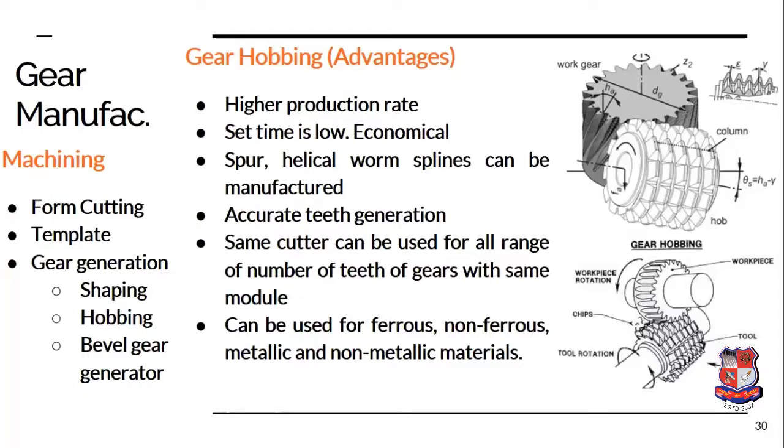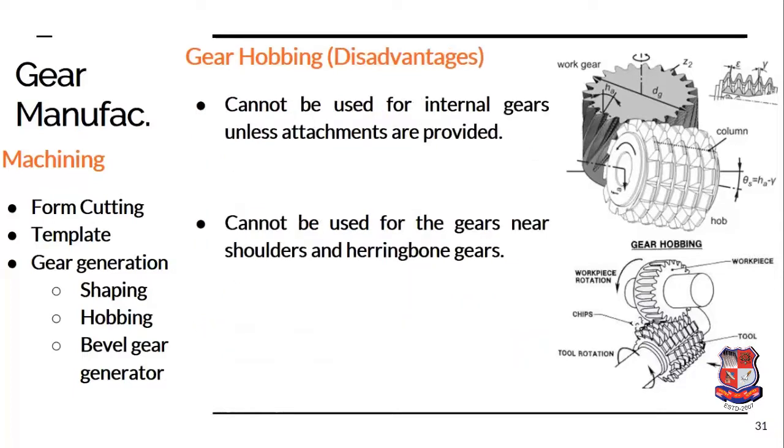Here also the same cutter can be used for different numbers of teeth. The cutter is always defined in terms of module, but for different numbers of teeth the same cutter can be used, and hobbing can be used for ferrous, non-ferrous, metallic as well as non-metallic material.